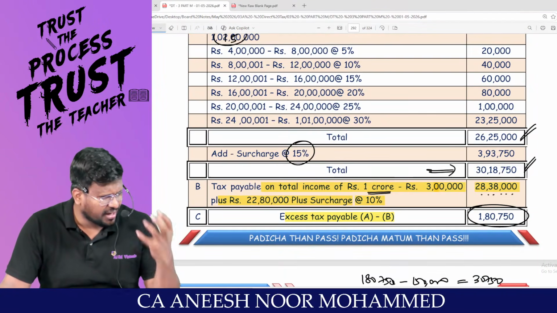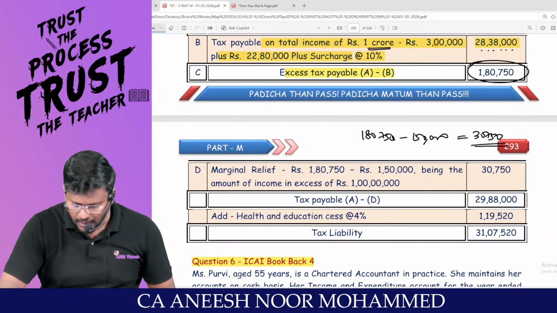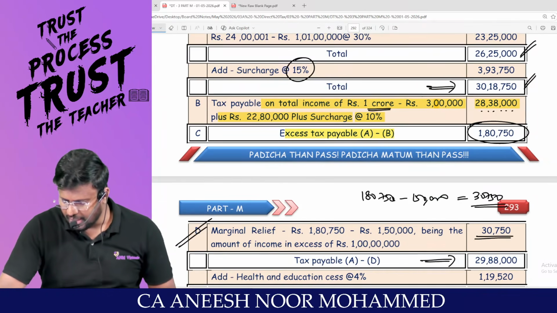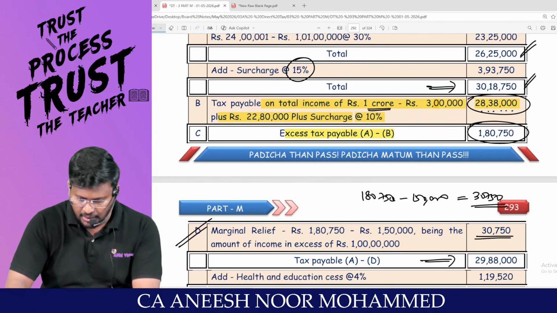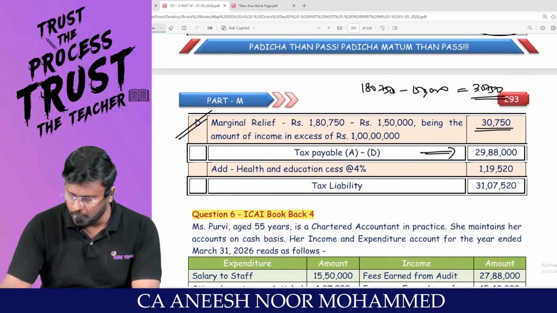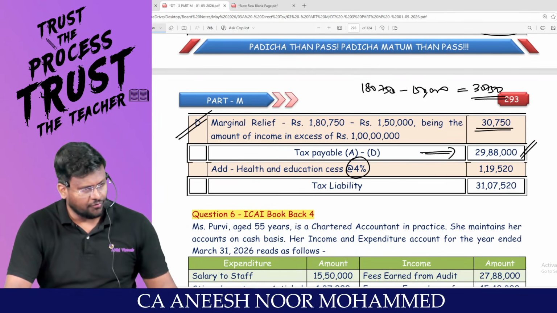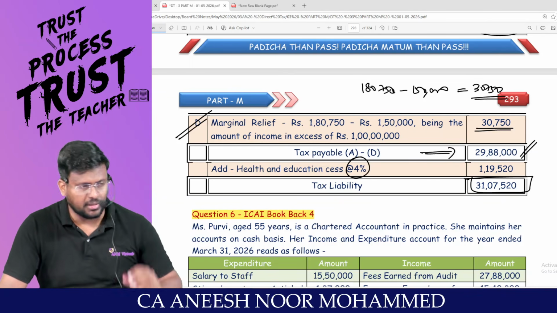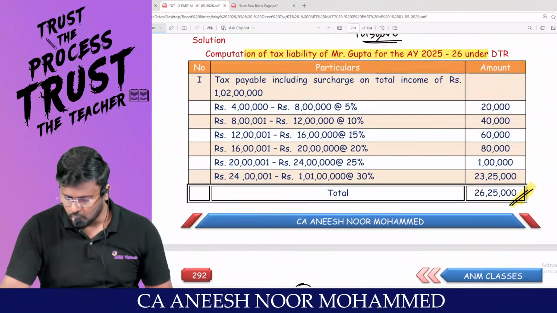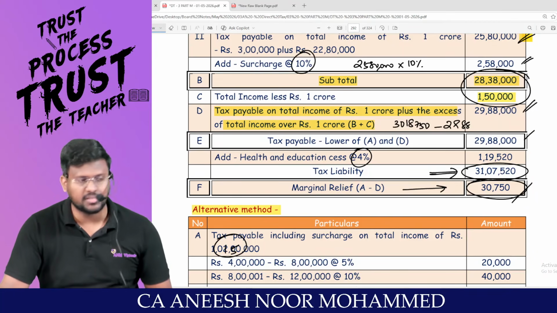Only the thinking differs. I hope you are able to appreciate. Whichever method you feel comfortable with, you can proceed. That's the marginal relief of 30,750. Then the tax payable will be this 28 lakh 38,000 plus the extra 1,50,000. You will get 29 lakh 88,000. Add health and education cess of 4% and you will get the total tax liability. In both routes, you will get the same amount, 31 lakh 7,520. Here also, 31 lakh 7,520 is the total tax payable.